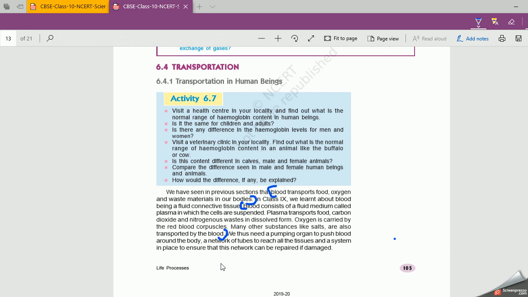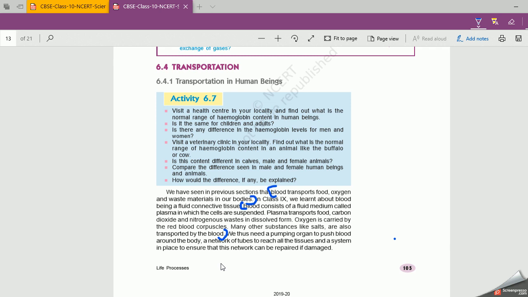I, Sarita Goyal, your bio teacher, will discuss with you my next topic, transportation, of Chapter 6, Life Processes, from the NCERT book. In my previous chapter, I discussed respiration, that is the life process. Now coming to the next process, that is transportation.